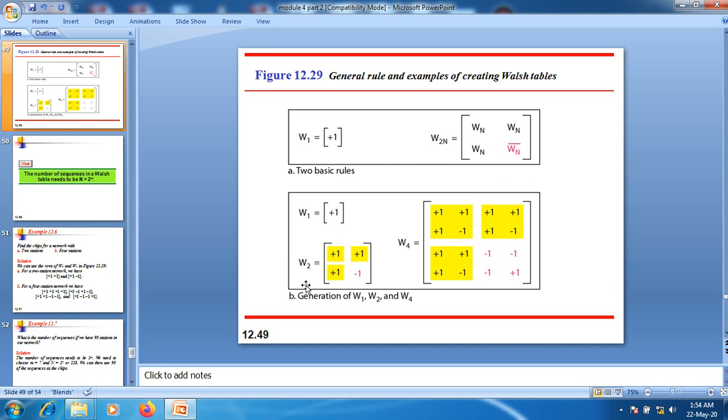Here we are computing W2, that is +1 +1 +1, and the complement of W1 is nothing but -1, and I can assign these codes to these two nodes. This first chipping sequence is assigned to one node, the second chipping sequence is assigned to the second node here.